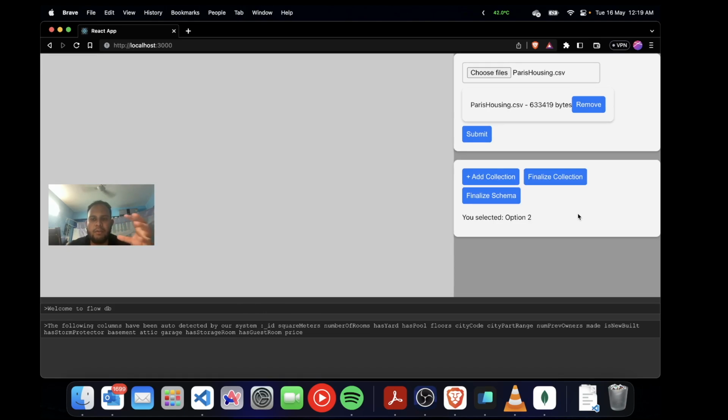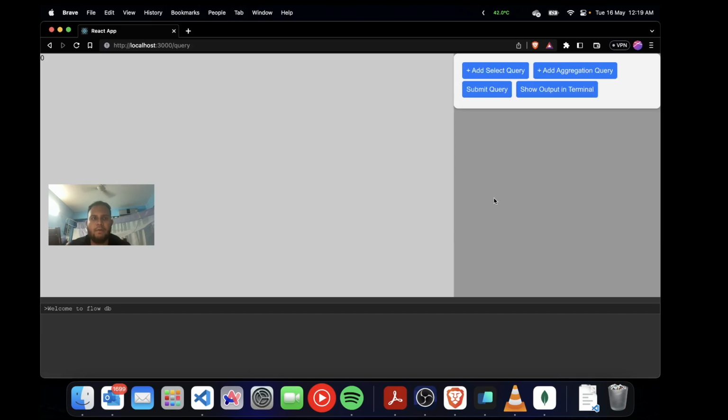I can create more such schemas. Once you create one, the same thing is going to appear by using add collection. After this is done, to pass them all together to the backend, you're going to use finalize schema. So I'll click on finalize schema to do it. Now the submission is done, and we are on to the next screen for the query. That was the part involving the data ingestion.